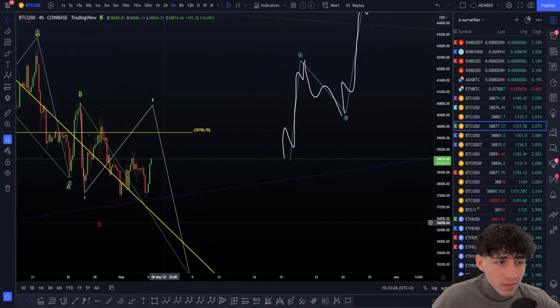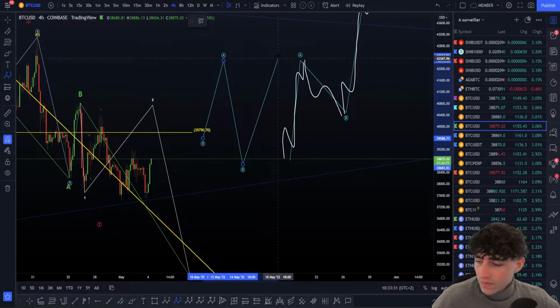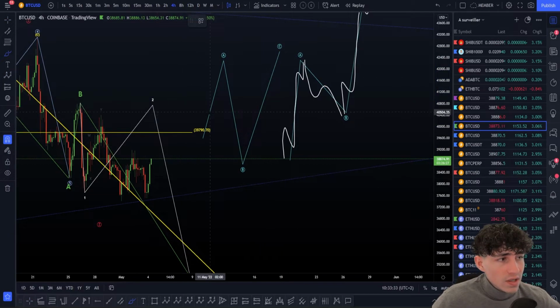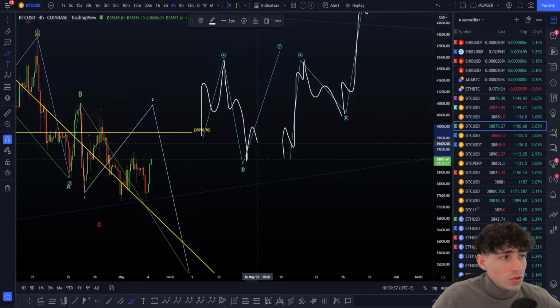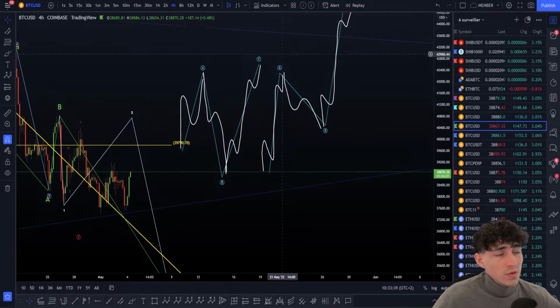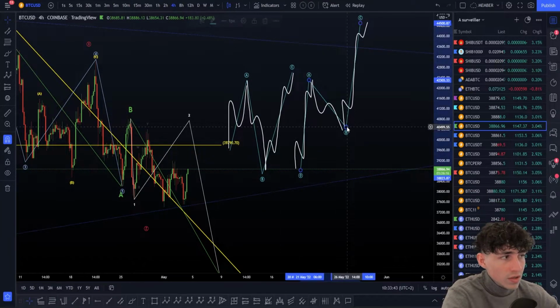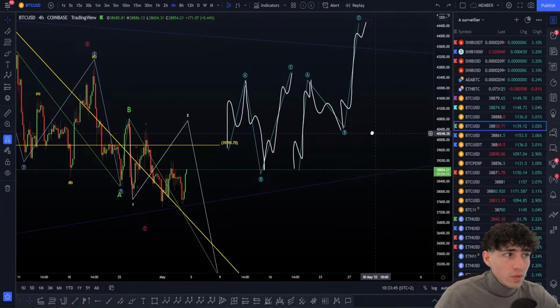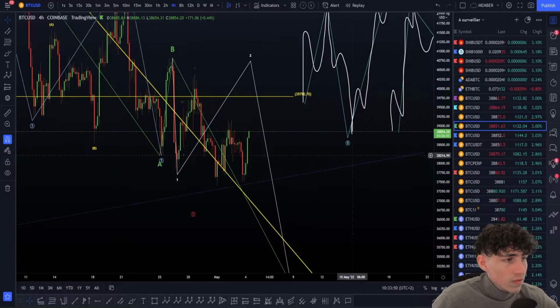The ABC flat is like this. You have an A, you have a B, and you have a C. So in that case you have in the A wave a triple wave, in the B wave a triple wave, and in the last wave a 1, 2, 3, 4, 5. These are the small waves. Small waves are different, and here the B can break the wave 1 root, and here the B cannot go past 85.4. If you want to learn everything, by the way, you can learn that for free on the website. You just have to create an account for free.